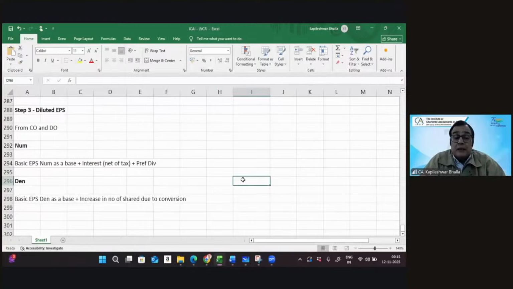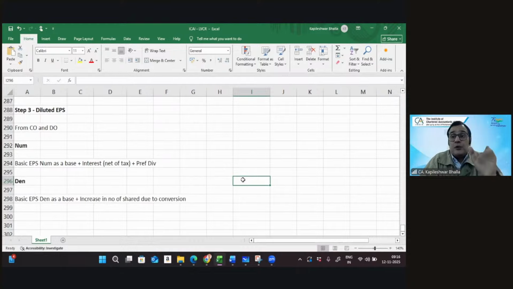But then there could be certain potential ordinary shares which were issued during the year itself. If they were issued during the year, then we need to be careful because they can be inserted in the denominator only from the date they were actually issued. So when you consider the weighted average number of shares, you need to consider them from the beginning if they were issued in a prior year, or in between the year if they were issued at a later date.